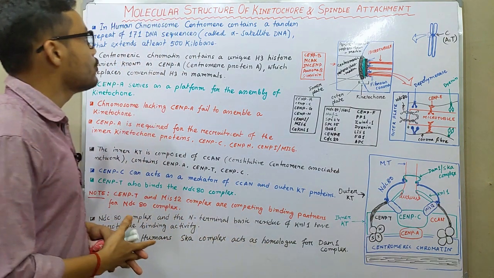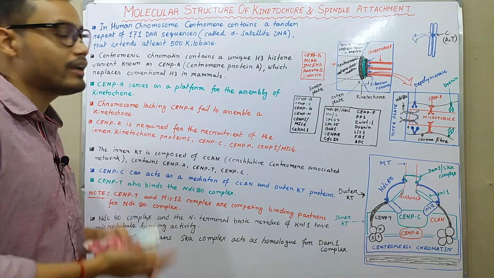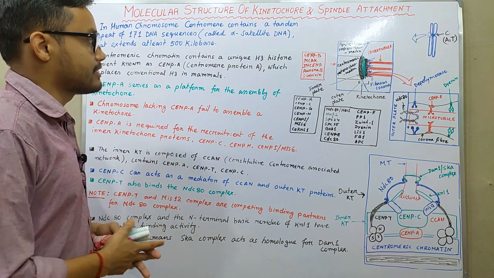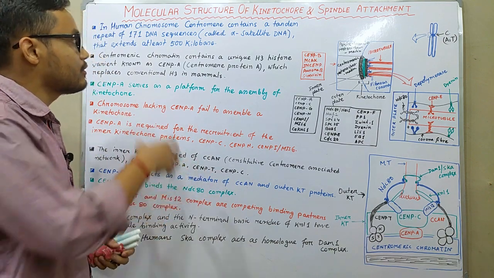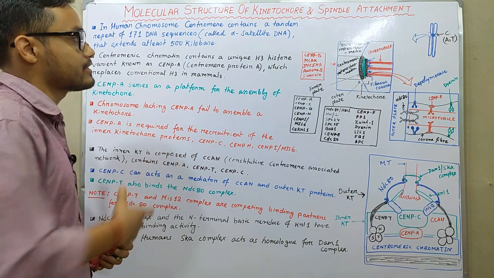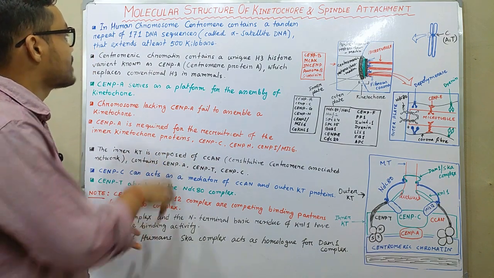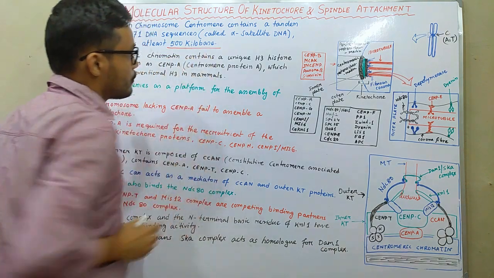So first thing, in human chromosomes, the centromere contains a tandem repeat of 171 base pair DNA sequences called alpha satellite DNA. Those alpha satellites extend at least 500 kilobases in the chromosome.